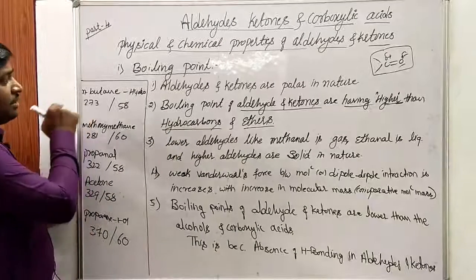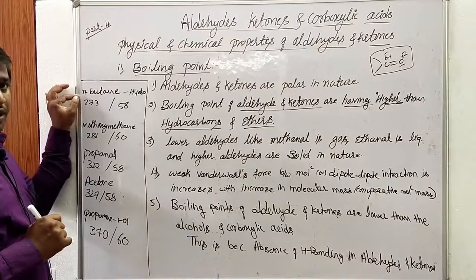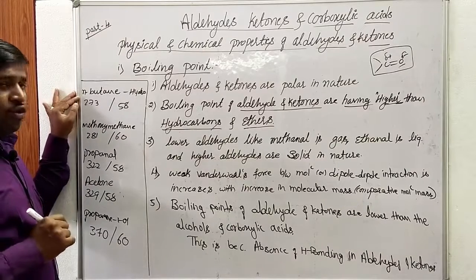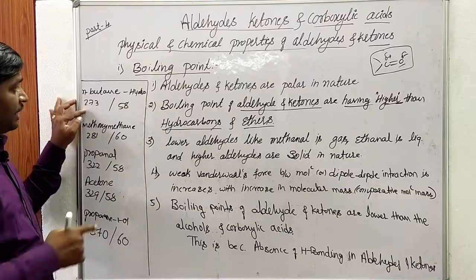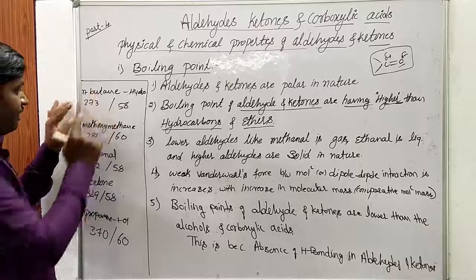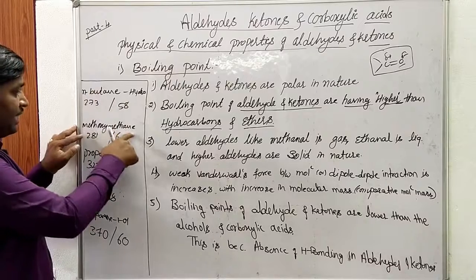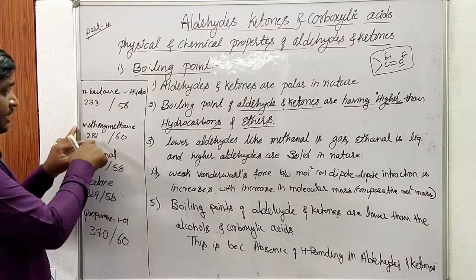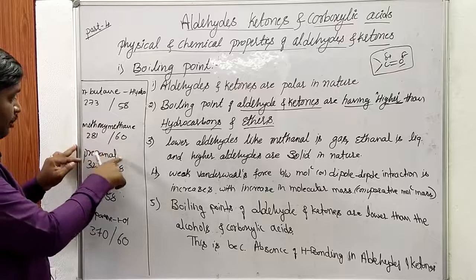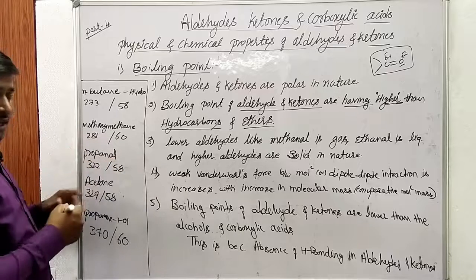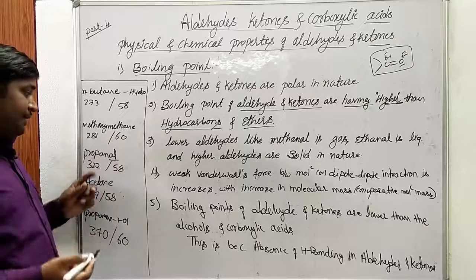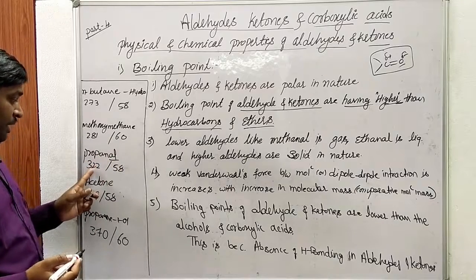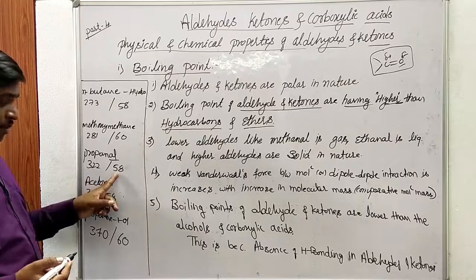The first molecule is n-butane. n-Butane is a hydrocarbon with a boiling point of 273 K and a comparable mass of 58. Methoxymethane has a mass of 60 and a boiling point of 281 K. Propanal is an aldehyde; the suffix -al indicates an aldehyde. Its boiling point is 322 K and its mass is 58.